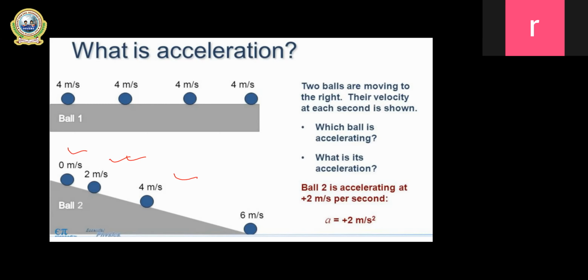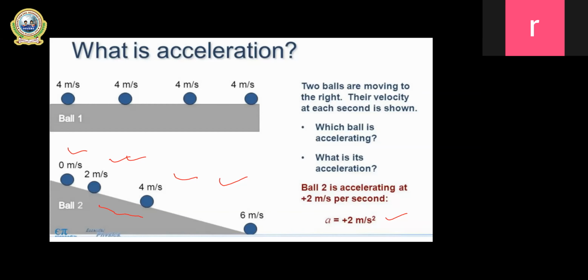Even between the second and third positions, 2 meter per second as initial velocity and 4 meter per second as final velocity, 4 minus 2 is 2, 2 upon 1 is 2 meter per second square. So between these two balls, ball 2 is accelerating, and the acceleration produced is 2 meter per second square.